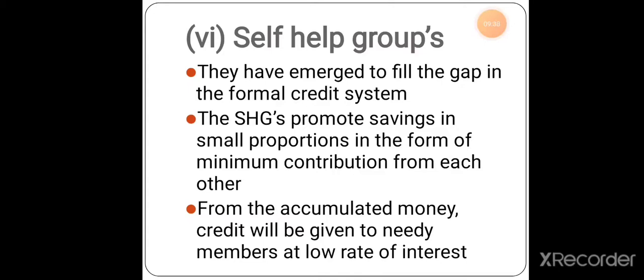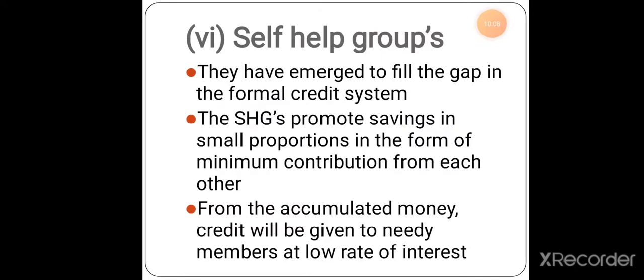These kinds of self-help groups have emerged to fill the gap in the formal credit system. The normal banks, the commercial banks, ask for maybe 7% interest or 6.5% interest. What do the self-help groups do? As the people come together, they will not charge a high rate of interest, maybe 3% or 2%. All these things can be done under the self-help group.